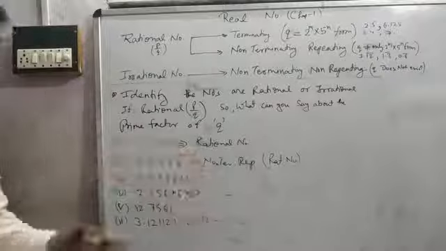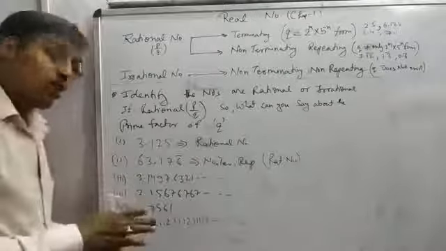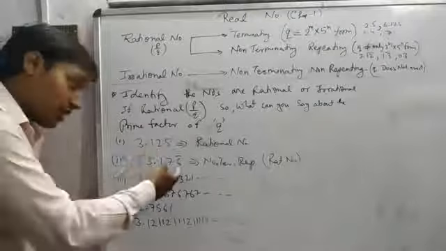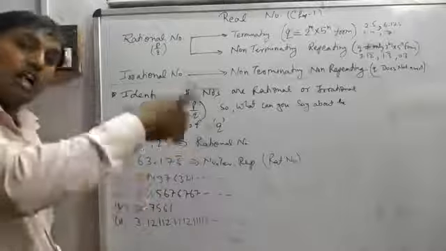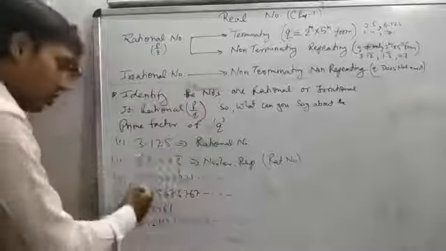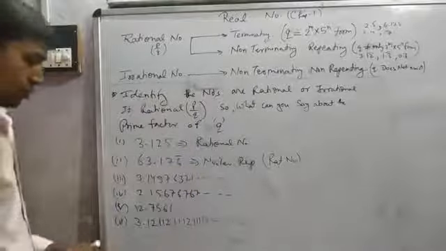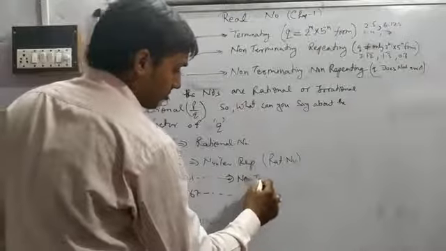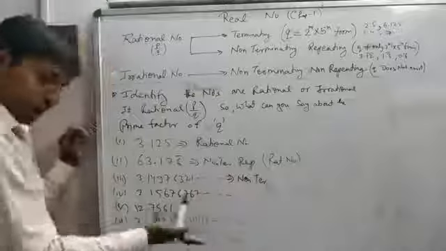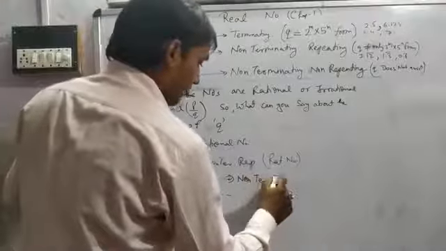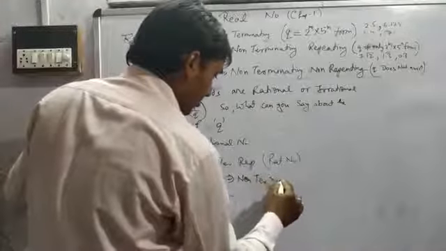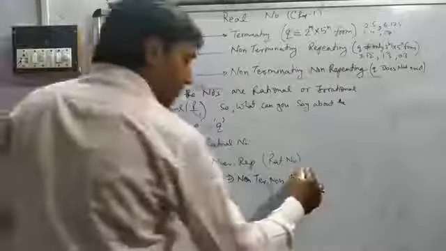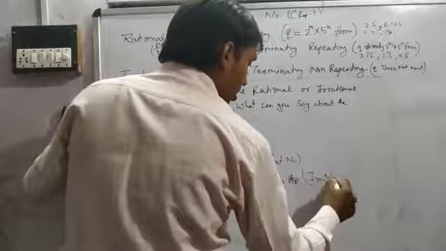Next, 3.1497631... It is not repeated. Do you see any repeated pattern, like 666 or 319, 319, 319? No. No particular numbers are repeated. So it is non-terminating and non-repeating. That means irrational number.